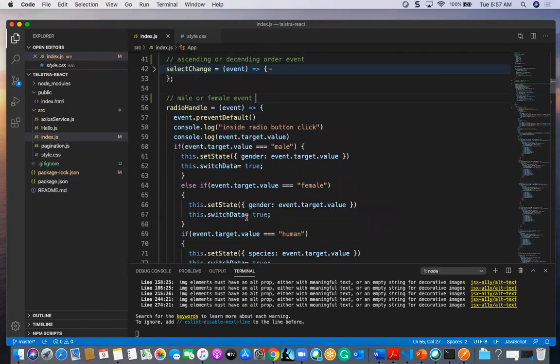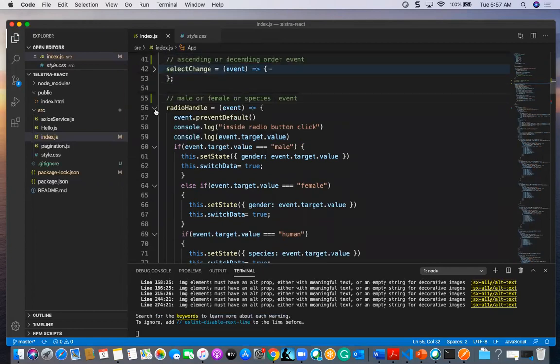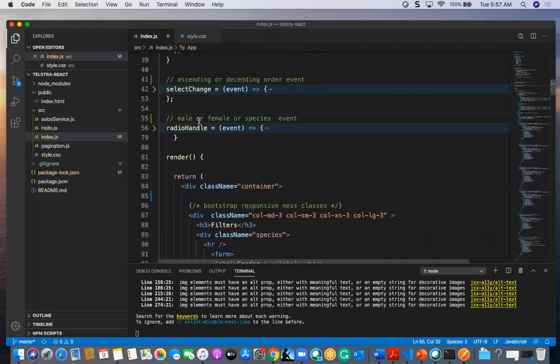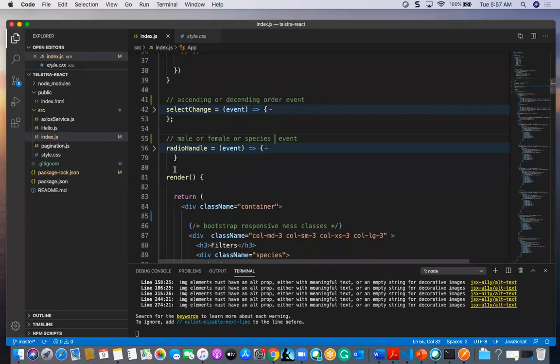It will come for species also. These are the two events which are handling male or female or species, and also ascending or descending. These two groups are managing them.